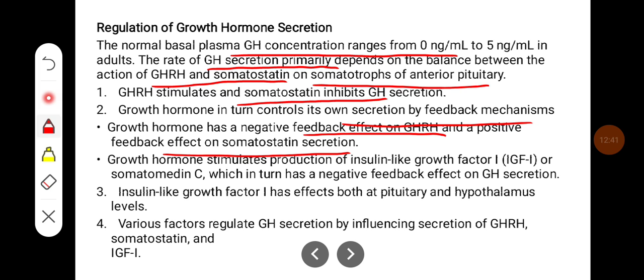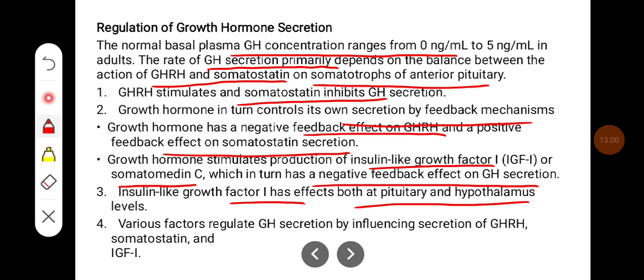Growth hormone stimulates production of insulin-like growth factor 1, also called somatomedin C, which in turn has a negative feedback effect on growth hormone secretion. Insulin-like growth factor 1 has effects at both the pituitary and hypothalamus level. Various factors regulate growth hormone secretion by influencing secretion of GHRH, somatostatin, and IGF-1.